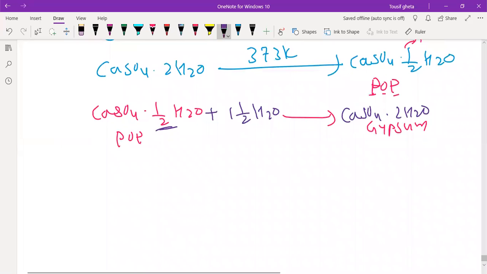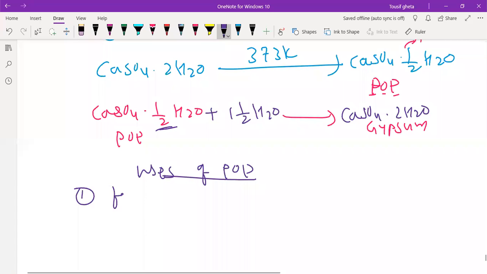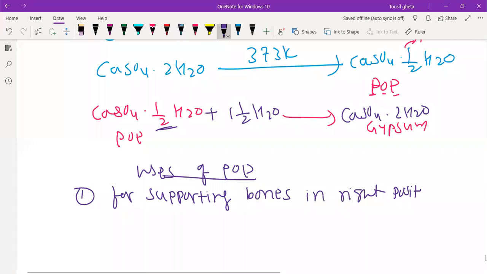Where the uses of POP take place, we will see. Supporting bones in the right position. If anybody gets fractured, they will have the hand totally plastered with POP. So this is where POP is used.